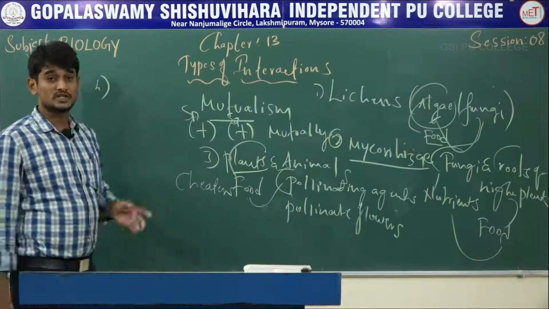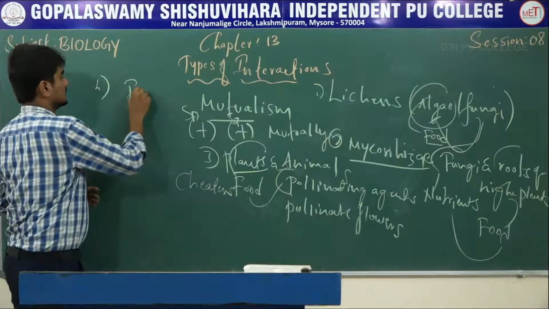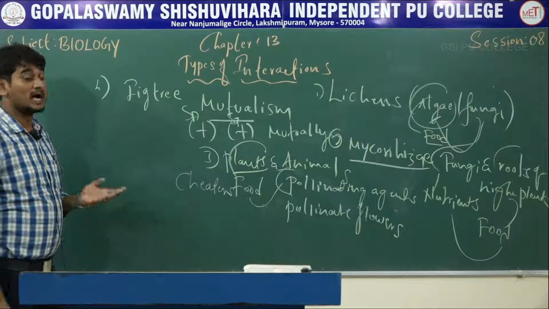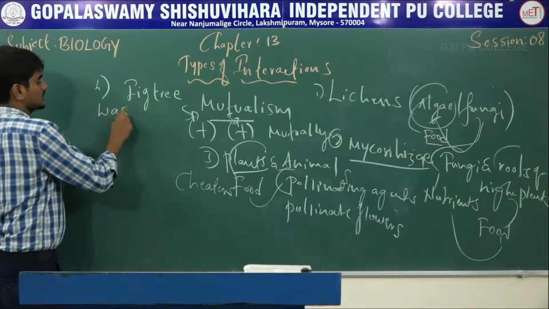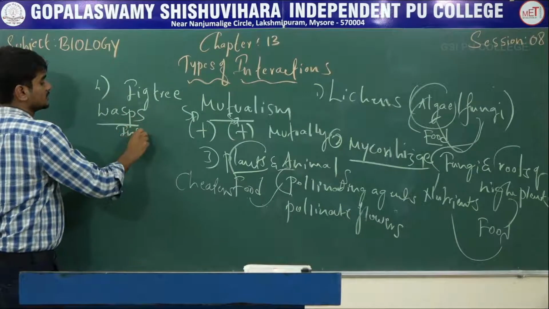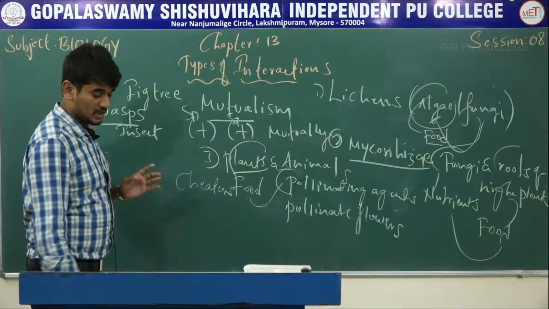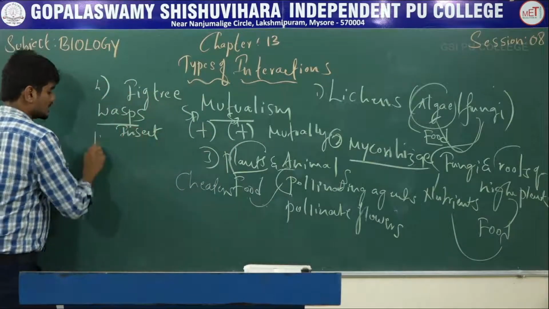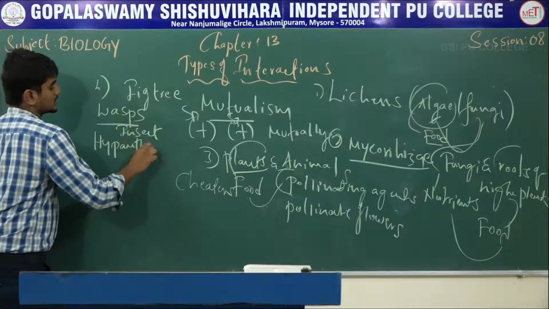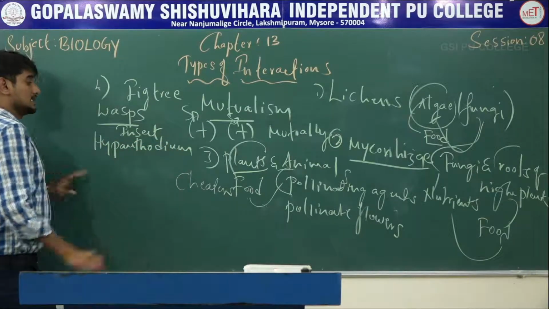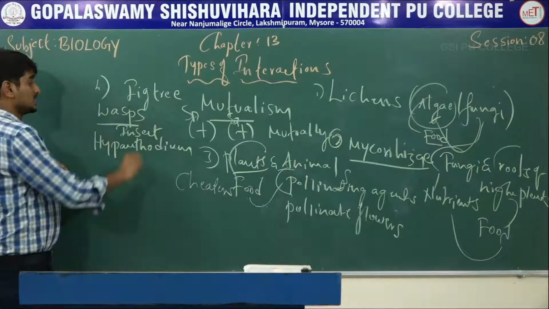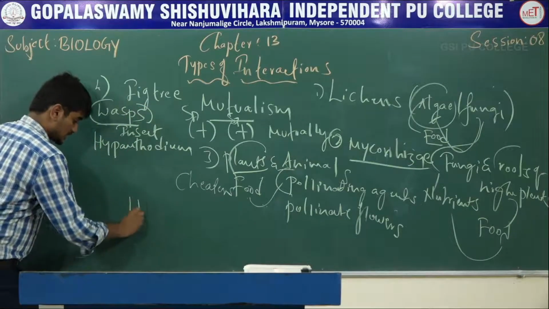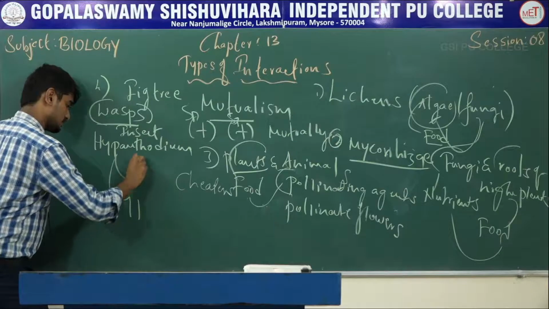This is example 3, and example 4. The inflorescence of a particular species of fig tree is pollinated by a particular species that is called wasp. Wasp is an insect. Fig tree is what we call the fig fruit tree. Okay, so here the inflorescence is hypanthodium. This hypanthodium inflorescence is pollinated by this particular insect, the wasp.